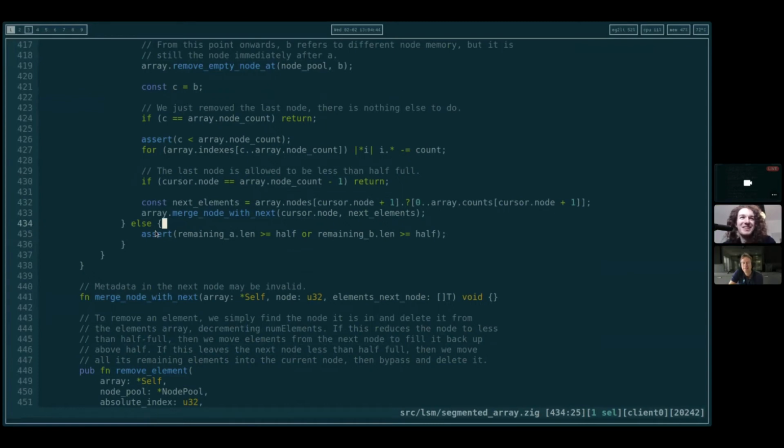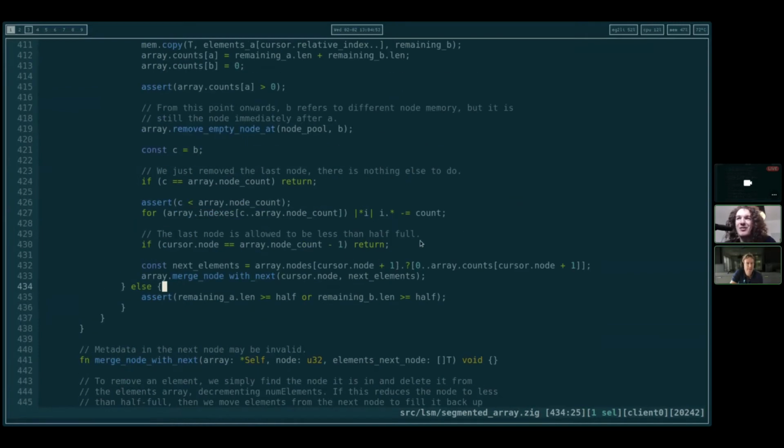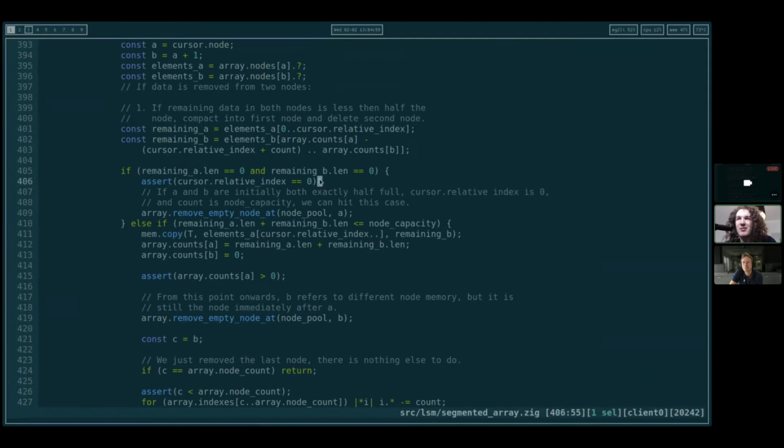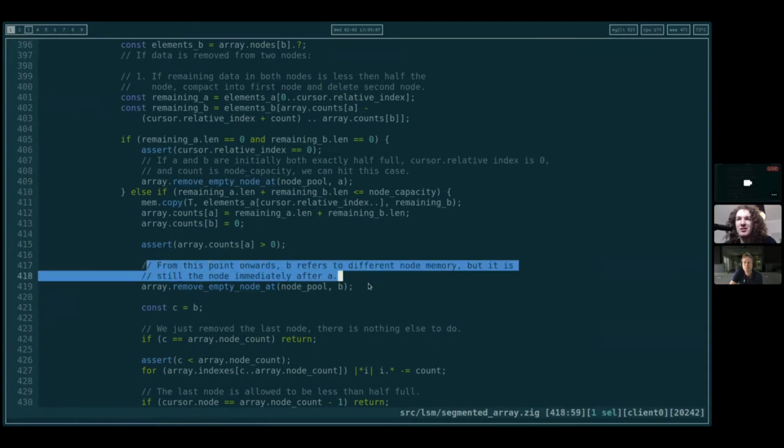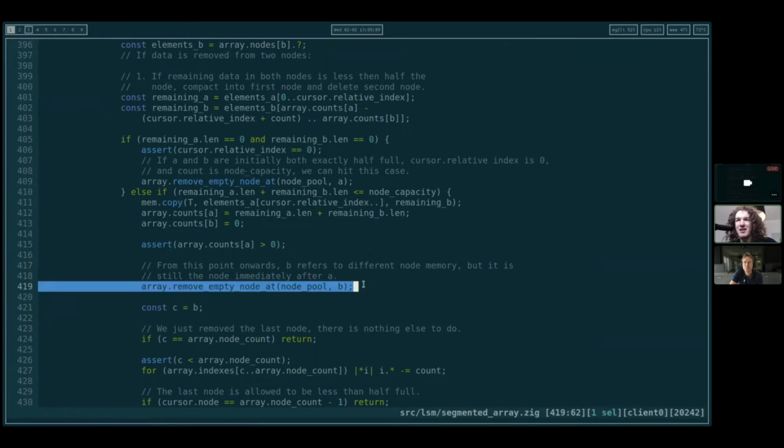But we have to make it correct as well, which I'm finding too difficult. Well, we've already gotten rid of this. This is not too hard. I feel like this case now has two asserts to verify it, and then all we do is remove that node as well. We just remove both the nodes and set the counts right.